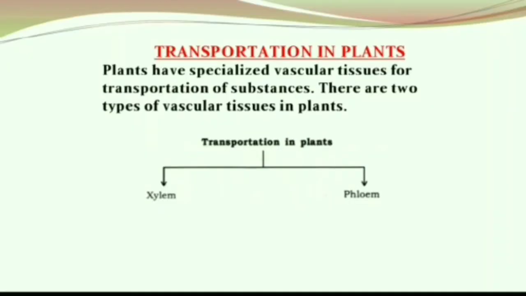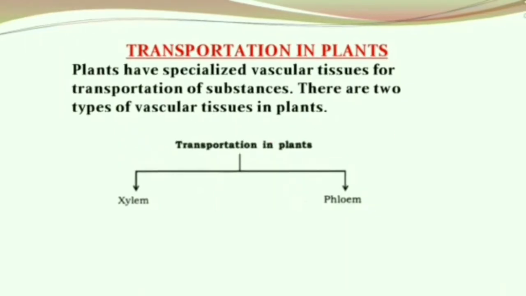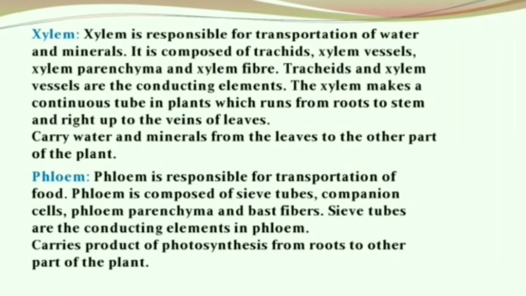Moving to today's first topic of discussion, transportation in plants. Plants have specialized vascular tissues for transportation of substances. There are 2 types of vascular tissues in plants. Therefore, transportation in plants occurs either through the xylem tissue or the phloem tissue. Now let's discuss xylem and phloem in detail. Xylem is responsible for transportation of water and minerals. It is composed of tracheids, xylem vessels, xylem parenchyma and xylem fiber.